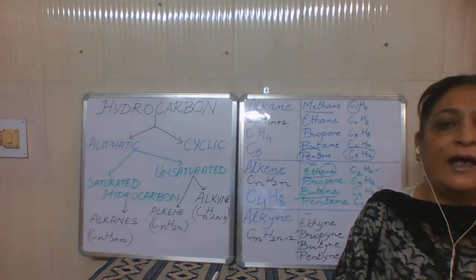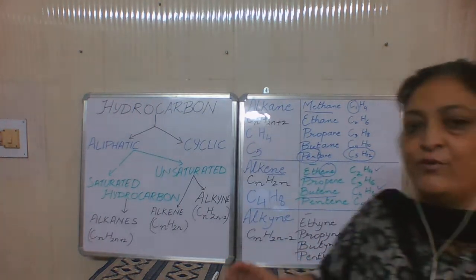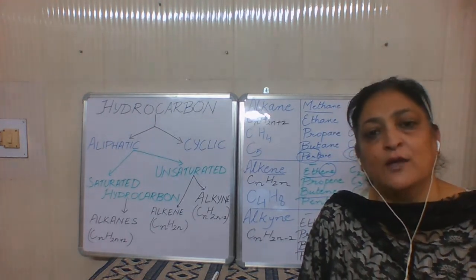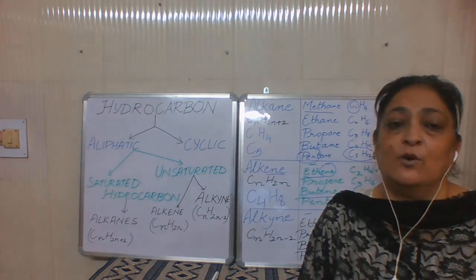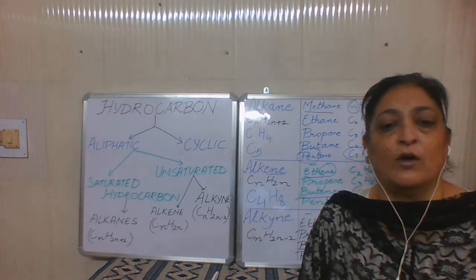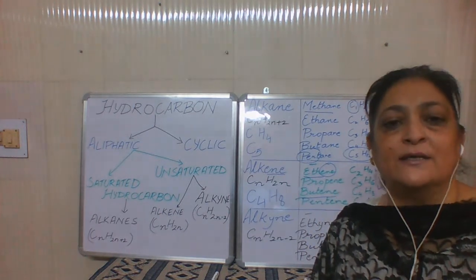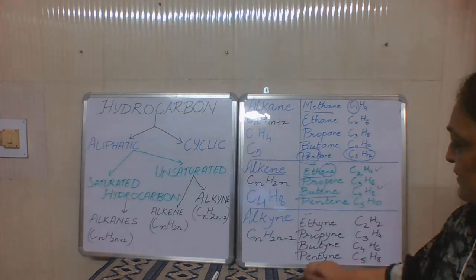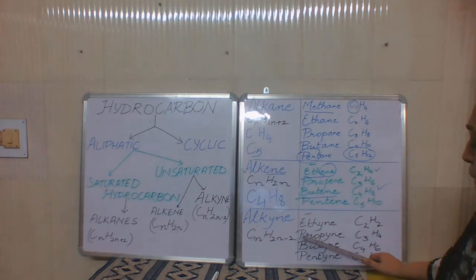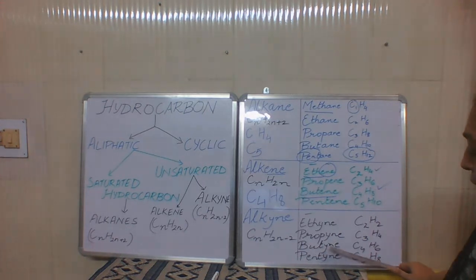Now similarly for alkynes, the general formula is CnH2n-2. For the same reason, a 1 carbon alkyne does not exist, because for an alkyne there should be minimum 1 triple bond. Since we don't have a second carbon with which the first carbon will make a triple bond, this is not feasible. So the family starts with 2 carbons. Here it is ethyne, yne suffix: eth means 2 carbons, yne means triple bond. Propyne means 3 carbons and a triple bond, butyne means 4 carbons and a triple bond.